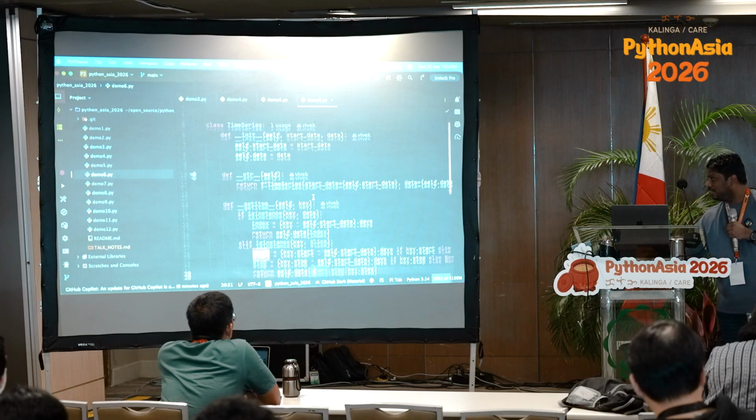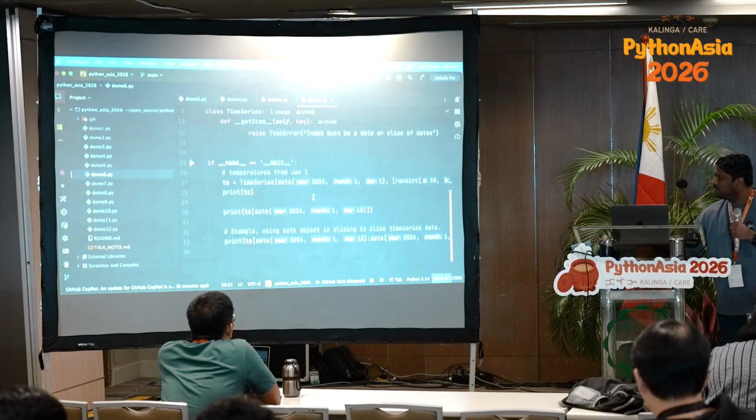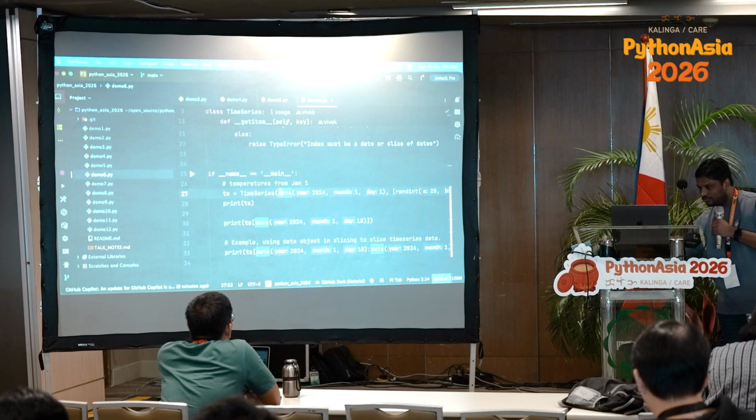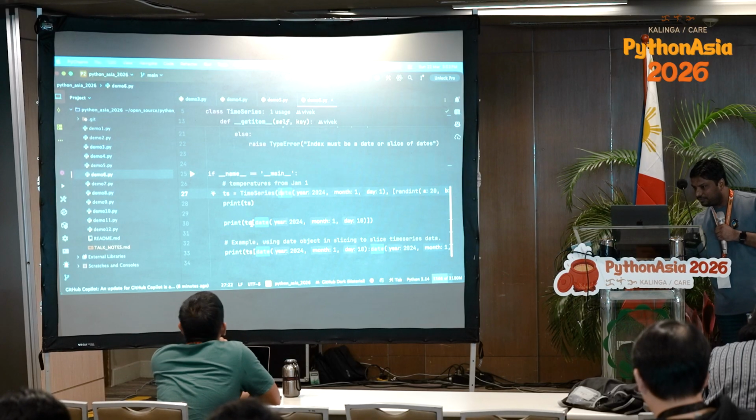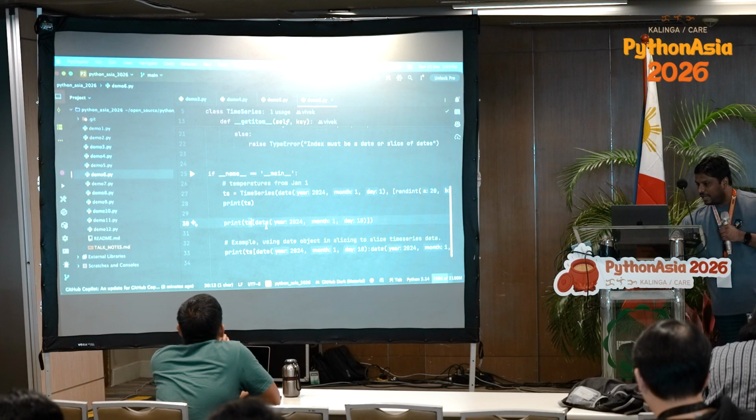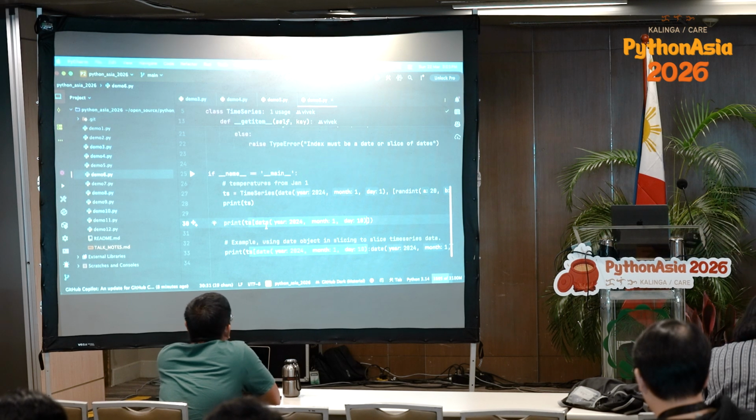So in this example, you see in the square brackets here, I am not passing an integer. I am passing a date object, and the date object is acting like an index. So the index need not be an integer. That's the point.